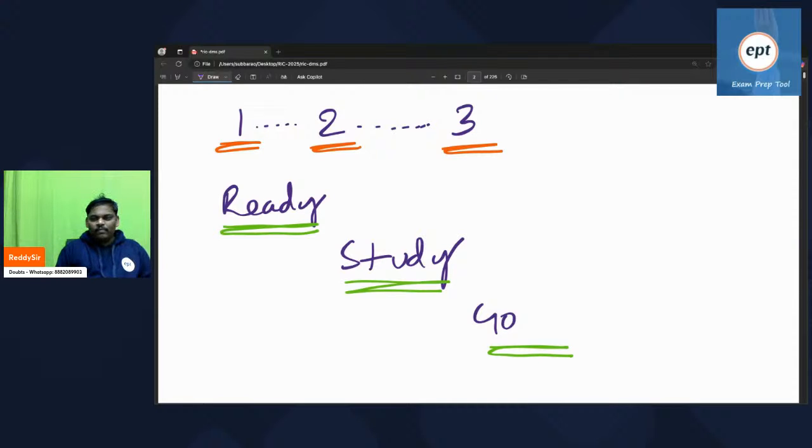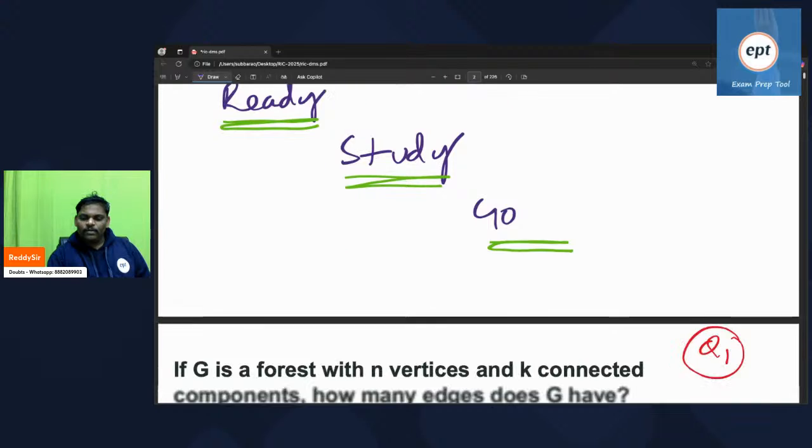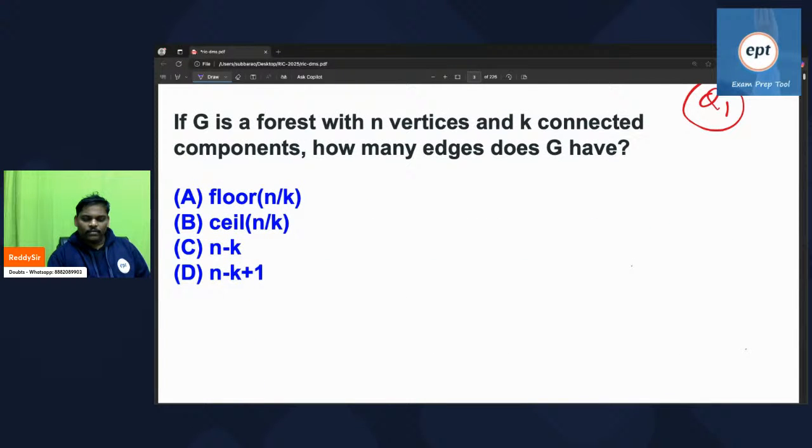Kef, say properly yaar. Ready, steady, go. Chalo. First problem.